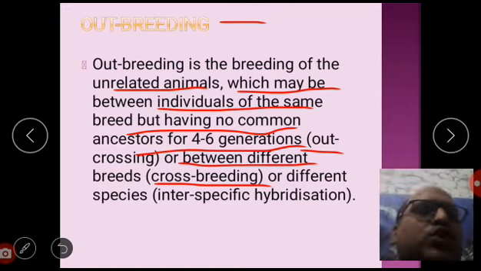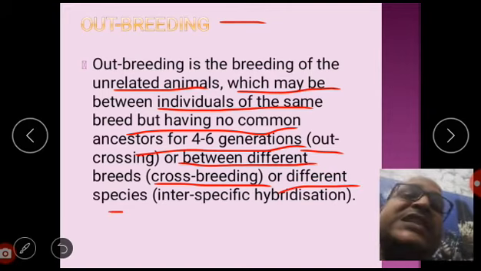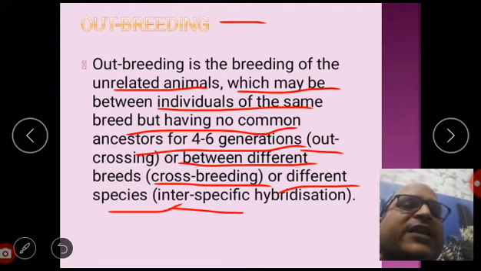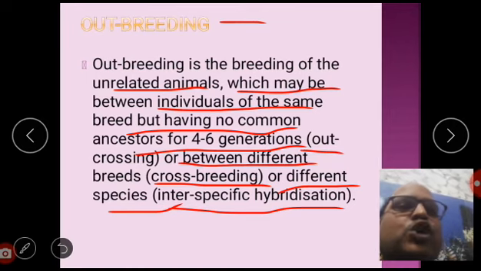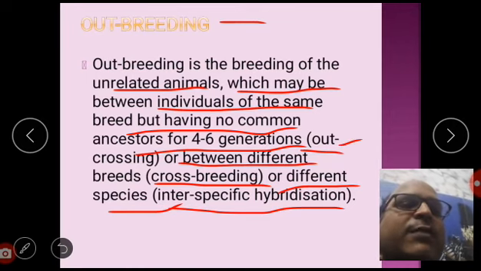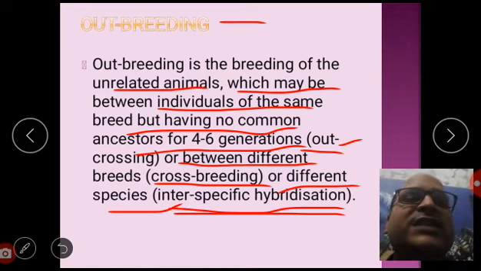Or they can be of different species, where the species is also changed, and this will be interspecific hybridization. So three things are involved: number one, outcrossing; number two, crossbreeding; and number three, interspecific hybridization. These are all known as outbreeding.